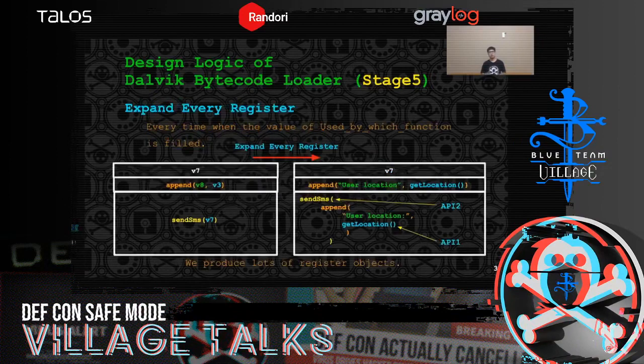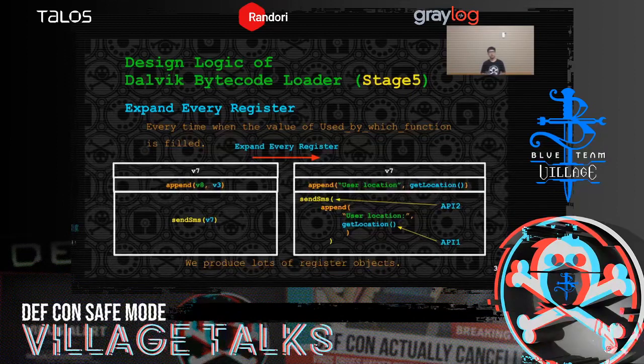By the way, when filling in the used-by-which-function field in the register object, we expand every register by cross-referencing other register objects in the table. So, for example, by cross-referencing, we know that V8 is a string called user location, and V3 is a function called getLocation.